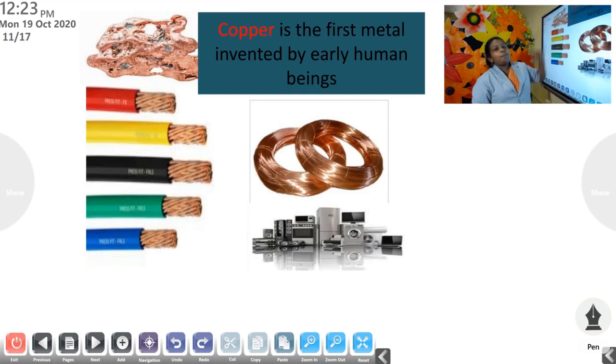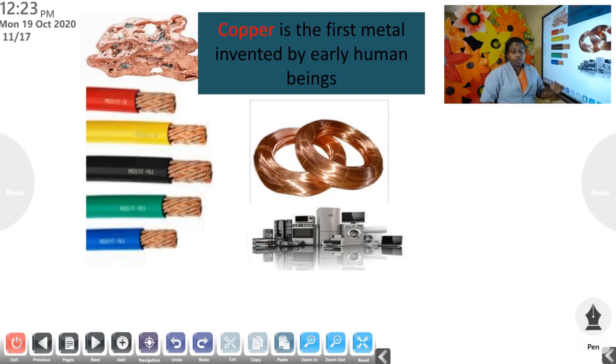Now next is copper. The importance of copper is that it is the first metal invented by early human beings. In one of our lessons we studied about the early human beings. They used to live in the forest.